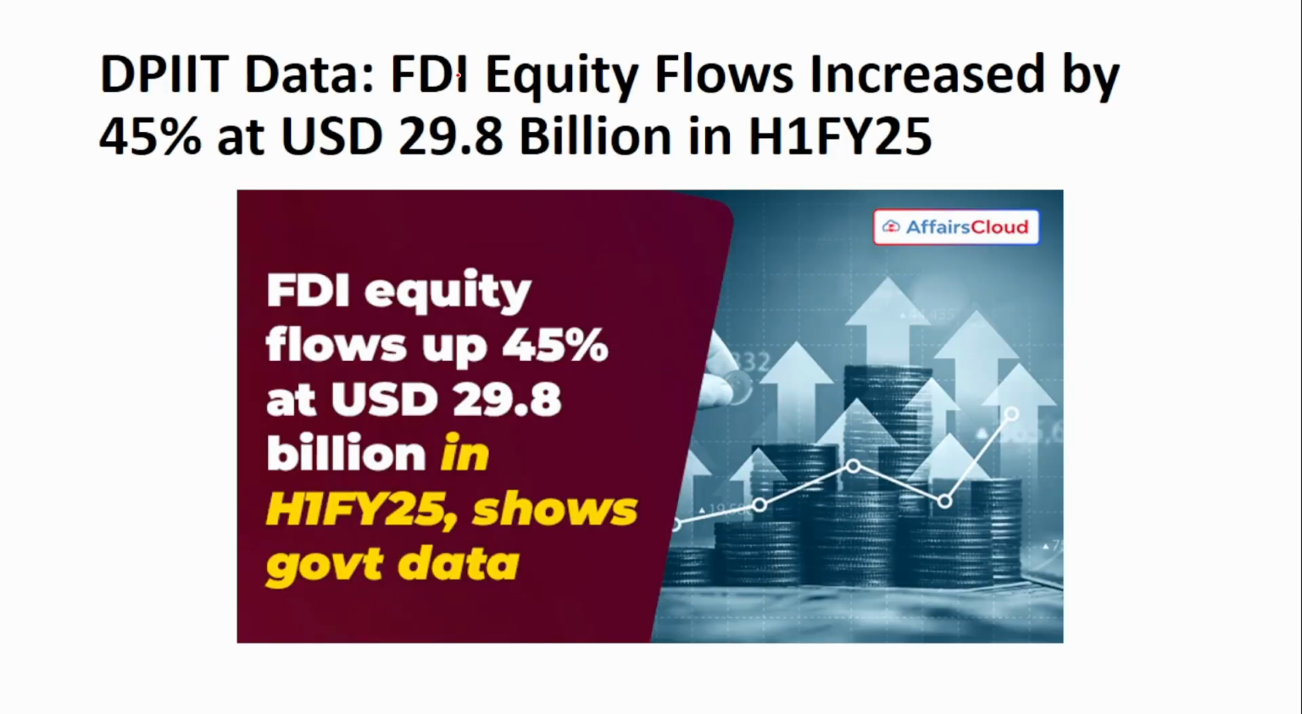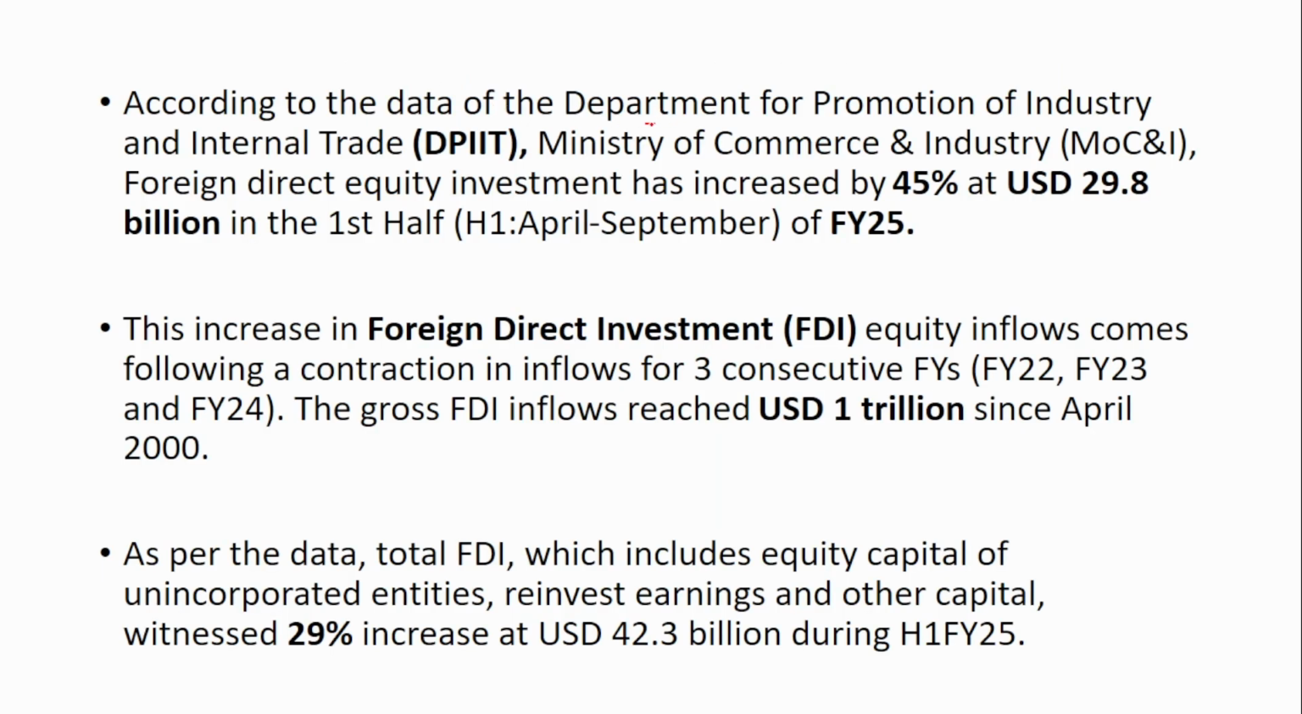The first news is about the foreign direct investment equity inflows into the country, and this data has been released by the Government of India. According to the Department for Promotion of Industry and Internal Trade, which works under the Ministry of Commerce and Industry, foreign direct equity investment has increased by 45% to $29 billion in the first half of the financial year 25. This increase comes after a contraction in 3 consecutive years, that is financial year 22, 23 and 24.